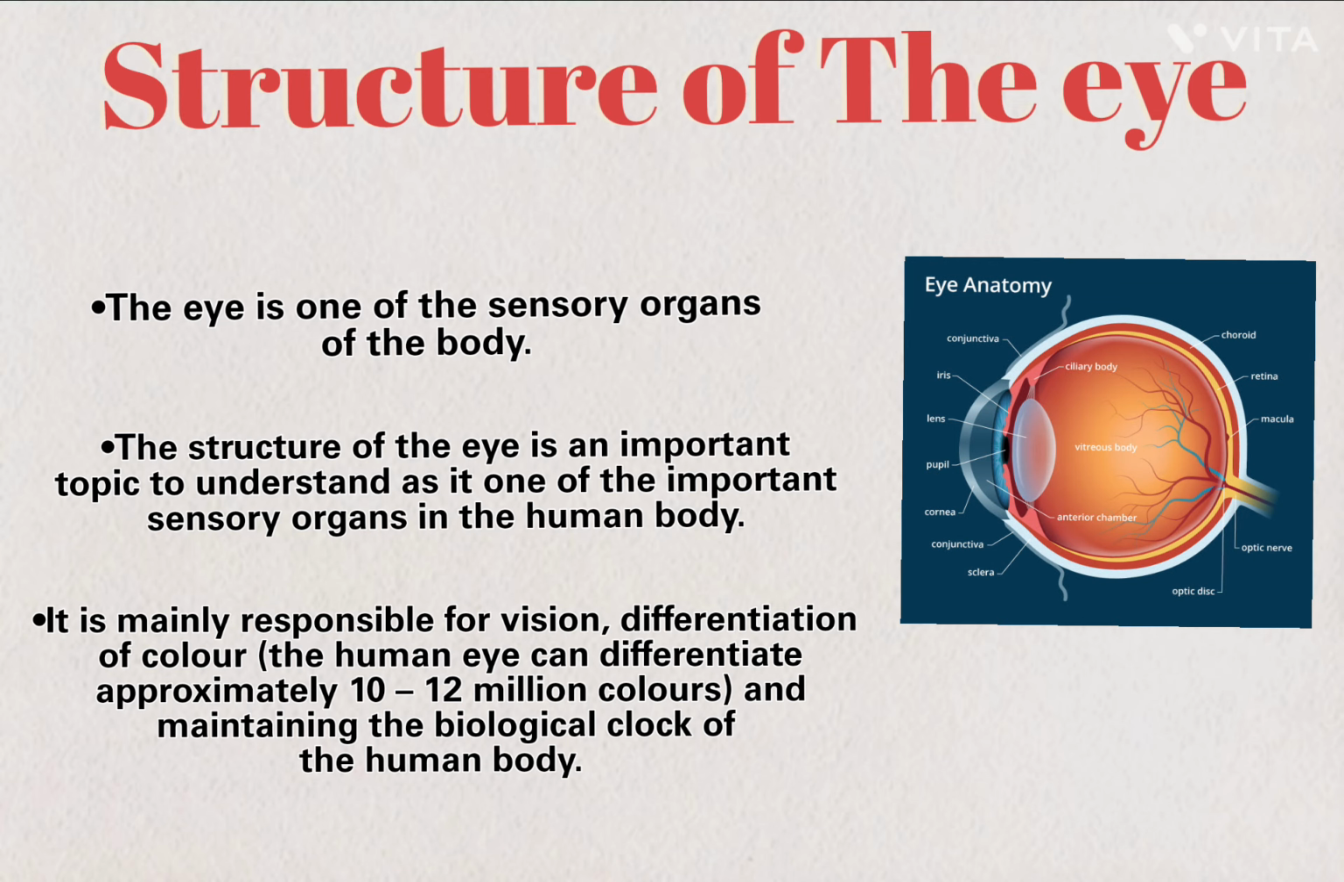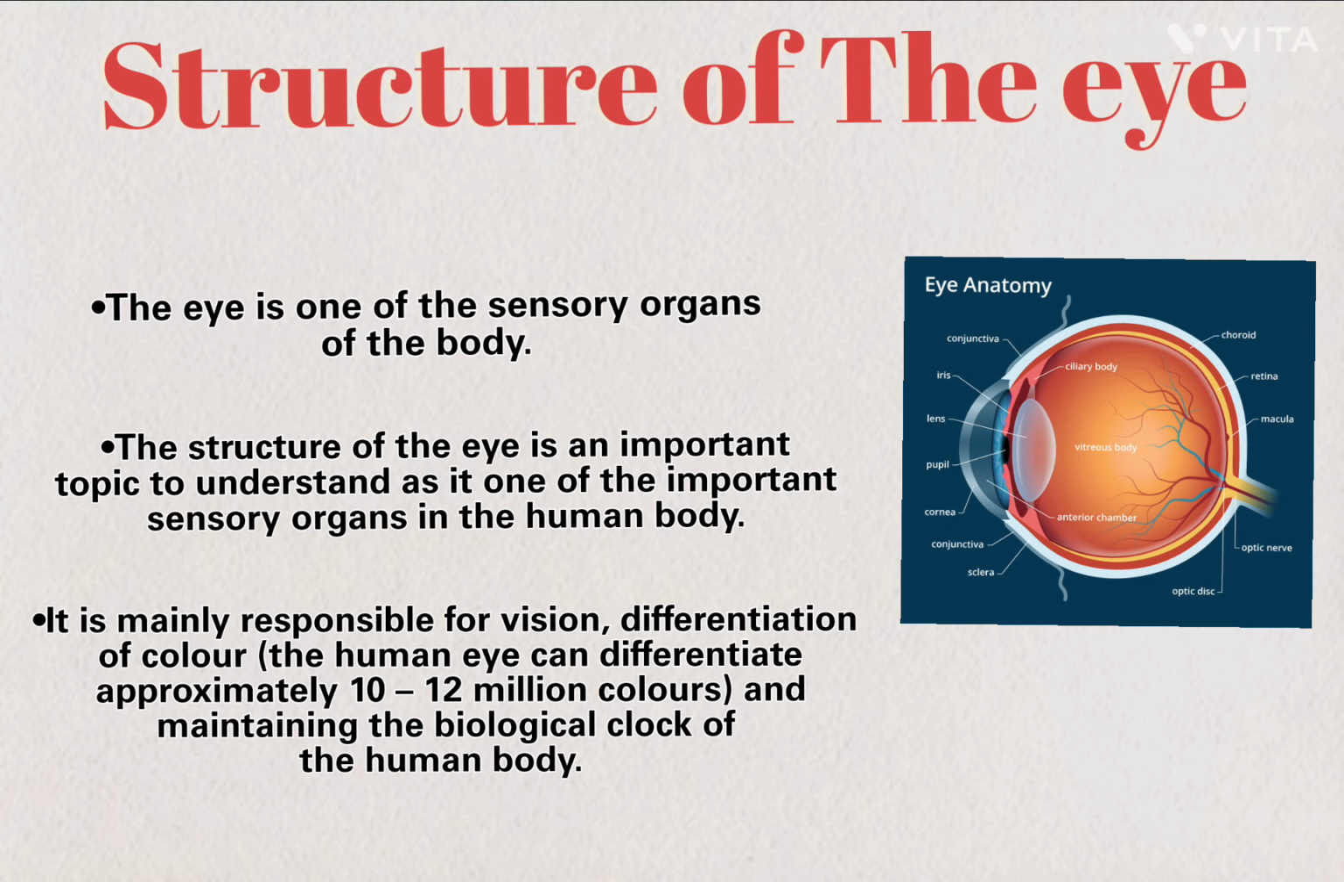Structure of the eye. The eye is one of the sensory organs of the body. The structure of the eye is an important topic to understand as it is one of the important sensory organs in the human body. It is mainly responsible for vision and differentiation of color. The human eye can differentiate approximately 10 to 12 million colors and maintain the biological clock of the human body.